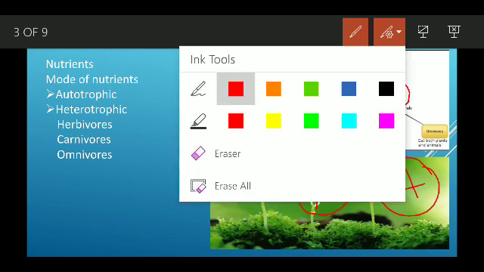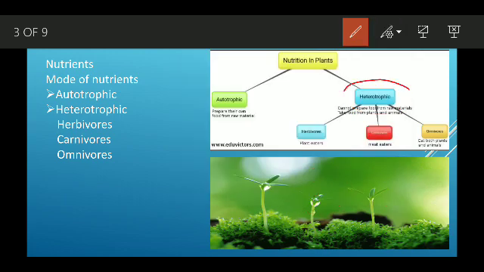Depending upon their food habit, they are categorized into herbivorous, carnivorous and omnivorous.